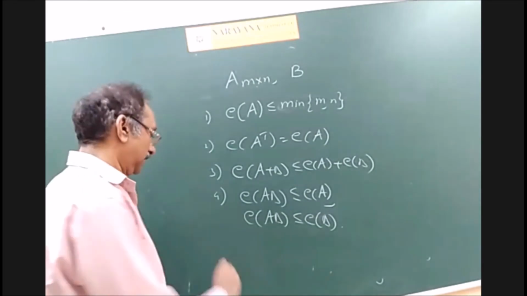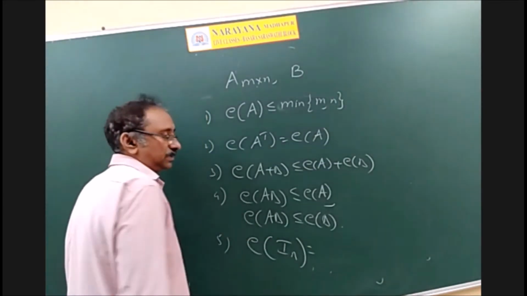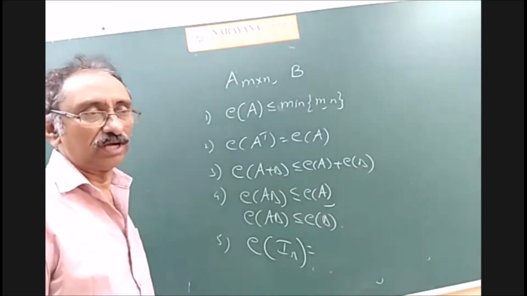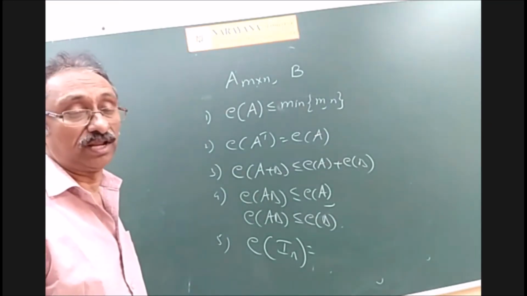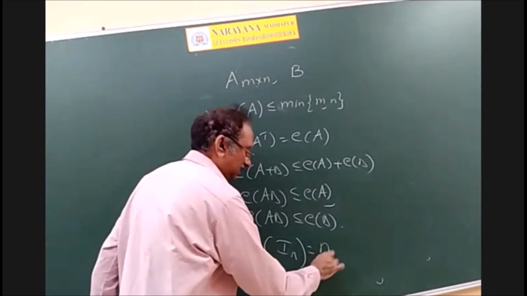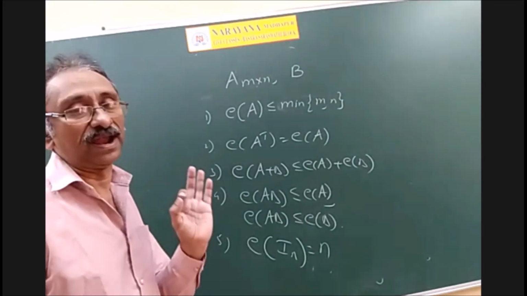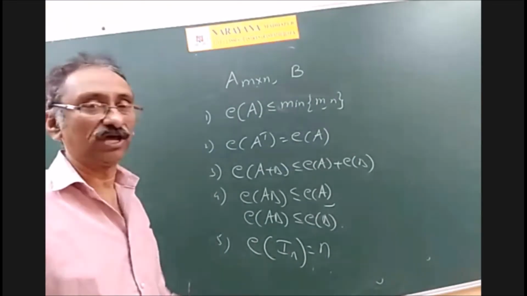Okay. And what is the rank of the unit matrix of order n? Definitely its determinant is 1, not equal to 0. So the highest order non-zero determinant is of order n only. Therefore, the rank is n. Not only for the unit matrix, for any non-singular matrix of order n, the rank is always n.